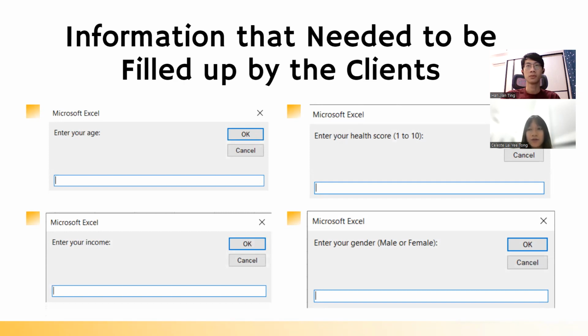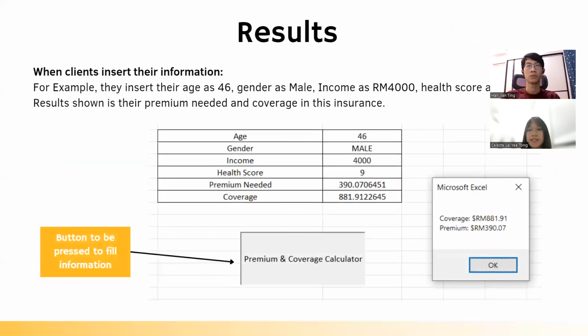First of all, clients have to fill in their current age, health score, which is from 1 to 10, with 10 as the healthiest and 1 as the least healthy, income per month, and also their gender. After keying in all of their personal information, our simulation will generate their premium and coverage. For example, if a client inserts his age as 46, gender as male, income as 4,000, and health score as 9, he will see his coverage and premium needed. There is a button to be pressed by the client in order to fill in their information.